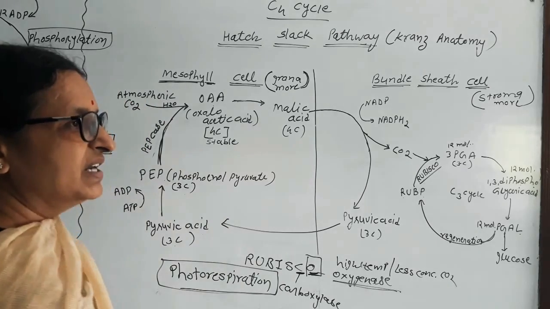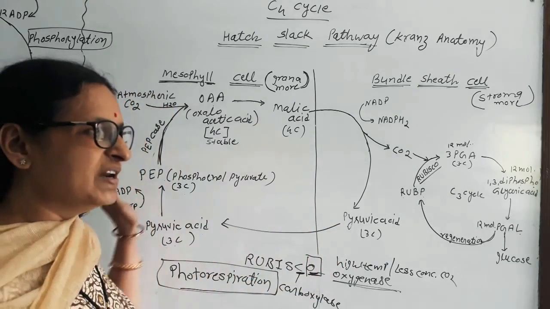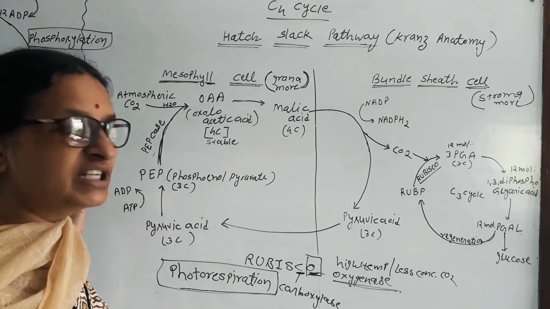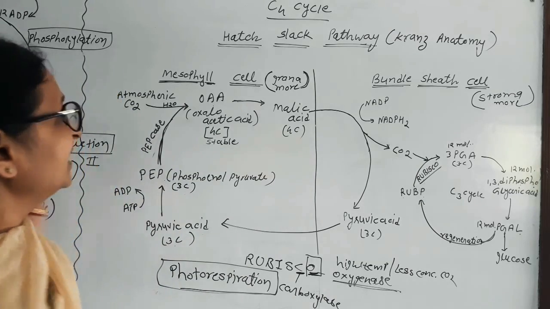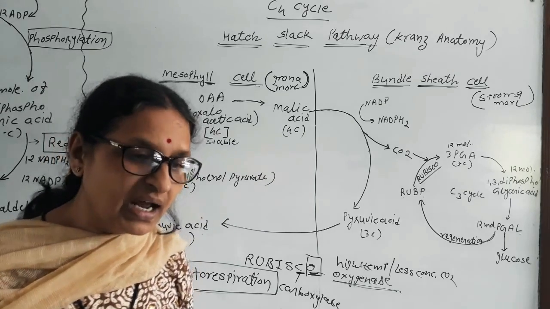Here we have discussed the dark reaction of photosynthesis. Light reaction we have discussed in the previous video. Here dark reaction and C4 cycle. C3 and C4 both are kinds of dark reaction.